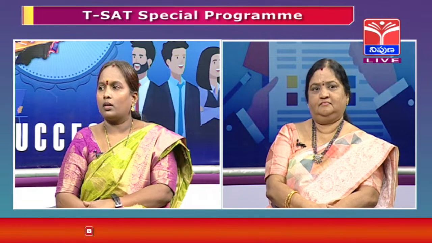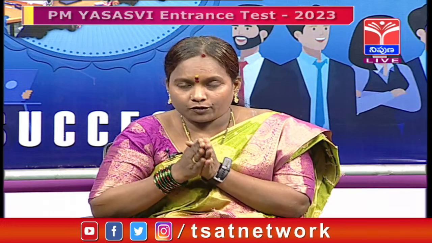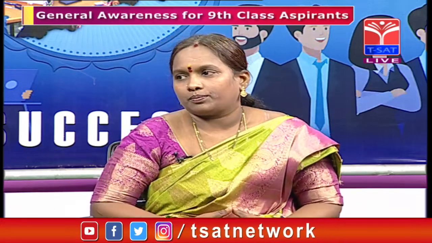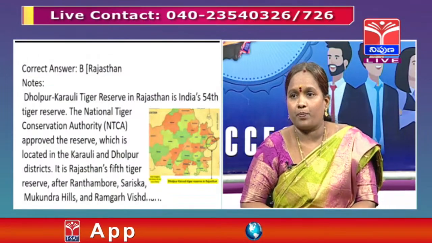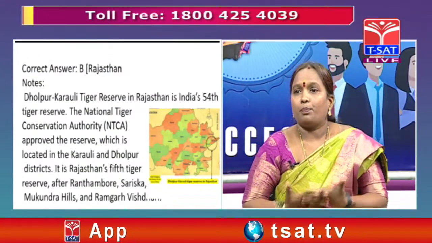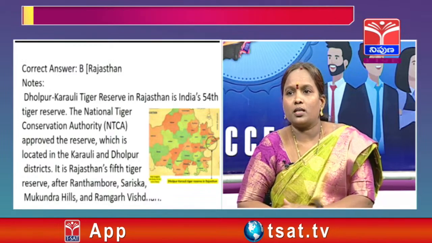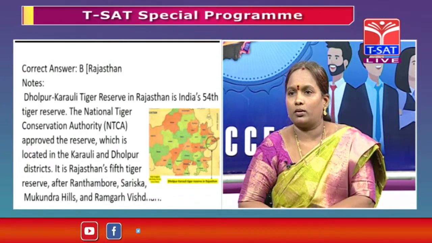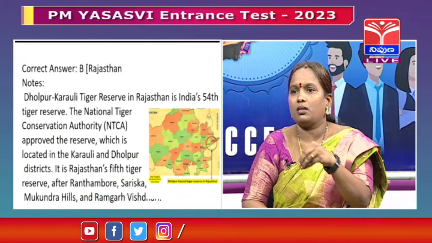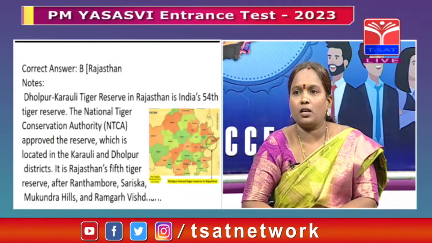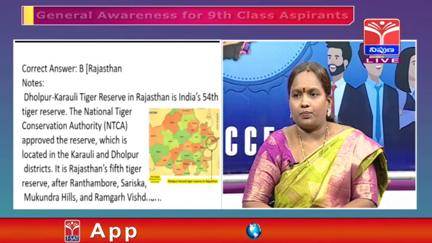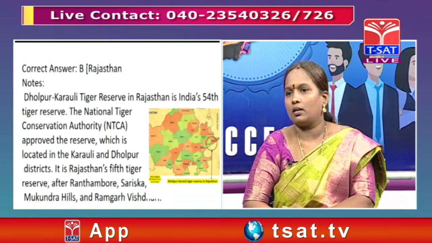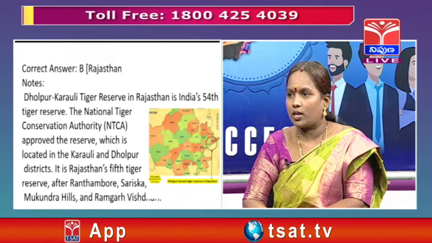Yes, Dholpur Karauli Tiger Reserve is in Rajasthan. It's India's 54th Tiger Reserve. The National Tiger Conservation Authority, that is NTCA, has approved the reserve, which is located in Karauli and Dholpur districts. That's the reason it is in Rajasthan. It's the state's fifth Tiger Reserve after Ranthambore, Sariska and Mukundra Hills. So I'll go with the option of Rajasthan.